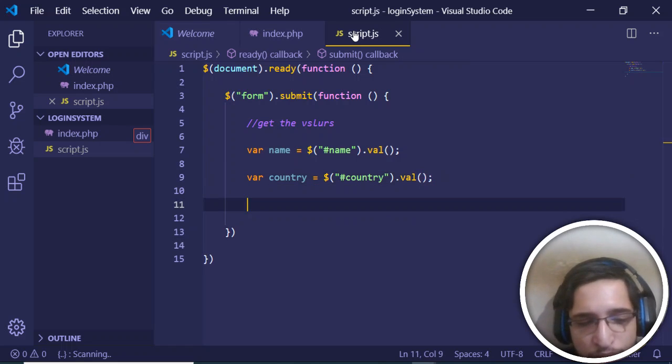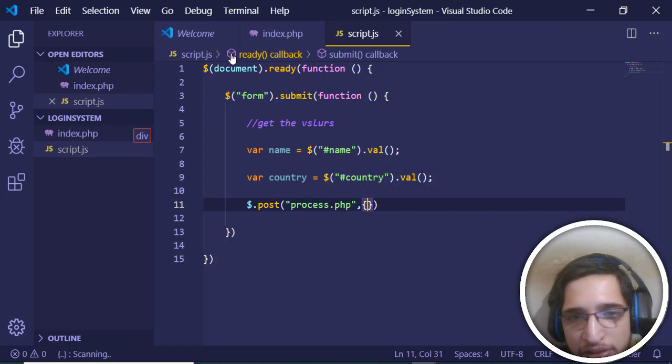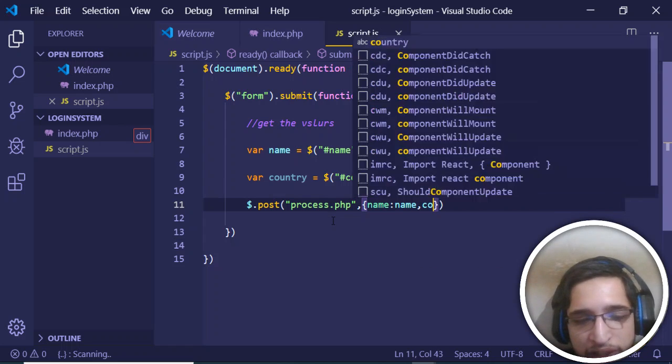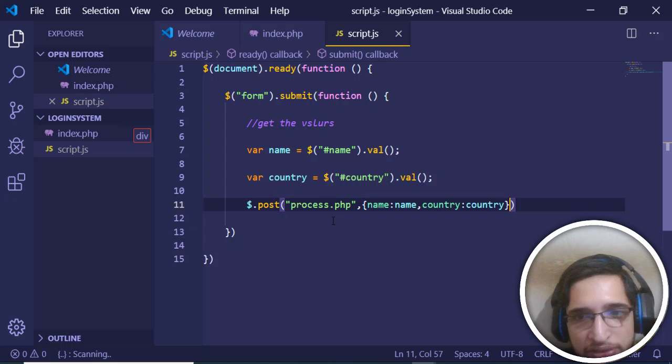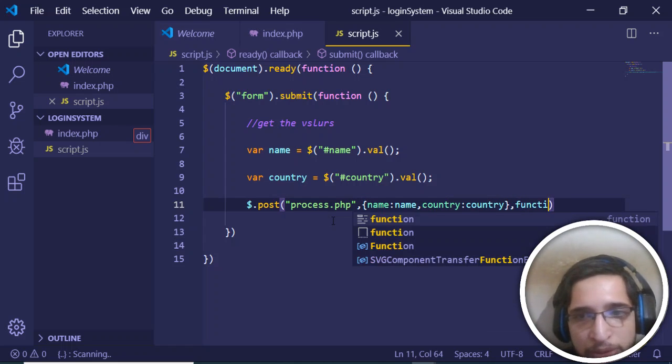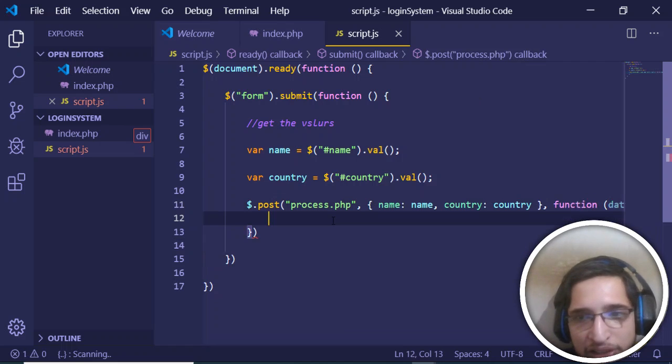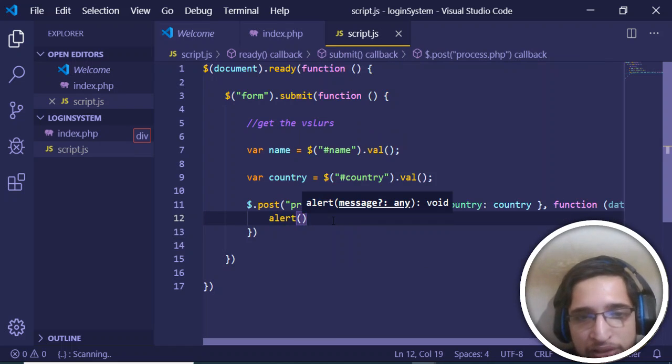And now I just need to send an AJAX request. So $.post, we are making a post request in the background to a script which is process.php, and we will be sending a payload of data, which will be name colon name and country colon country. In this way we can pass some data to the PHP script in the background. The third argument will be a callback function when it executes successfully. So we will be receiving some kind of data from the PHP script, and then we can just alert the data inside the alert box.